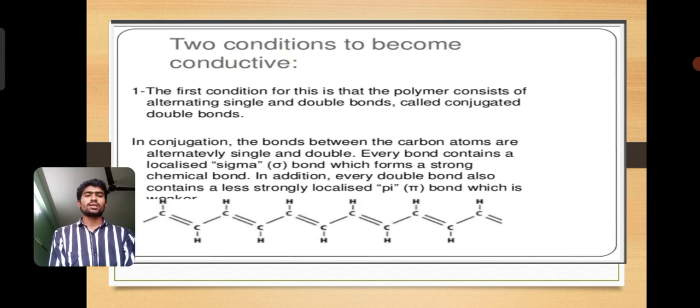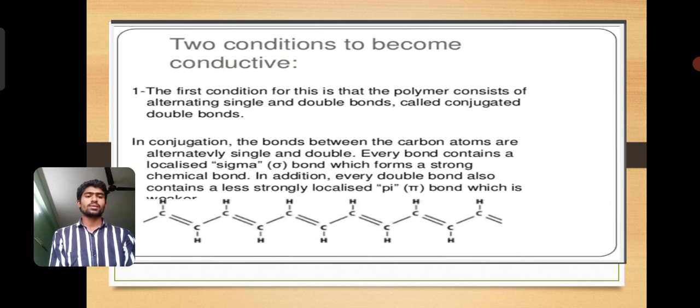The first condition is that the polymer consists of alternating single and double bonds, called conjugated double bonds, where in conjugation the bonds between the carbon atoms are alternately single and double. The bond contains isolated sigma bonds which form a strong chemical bond.